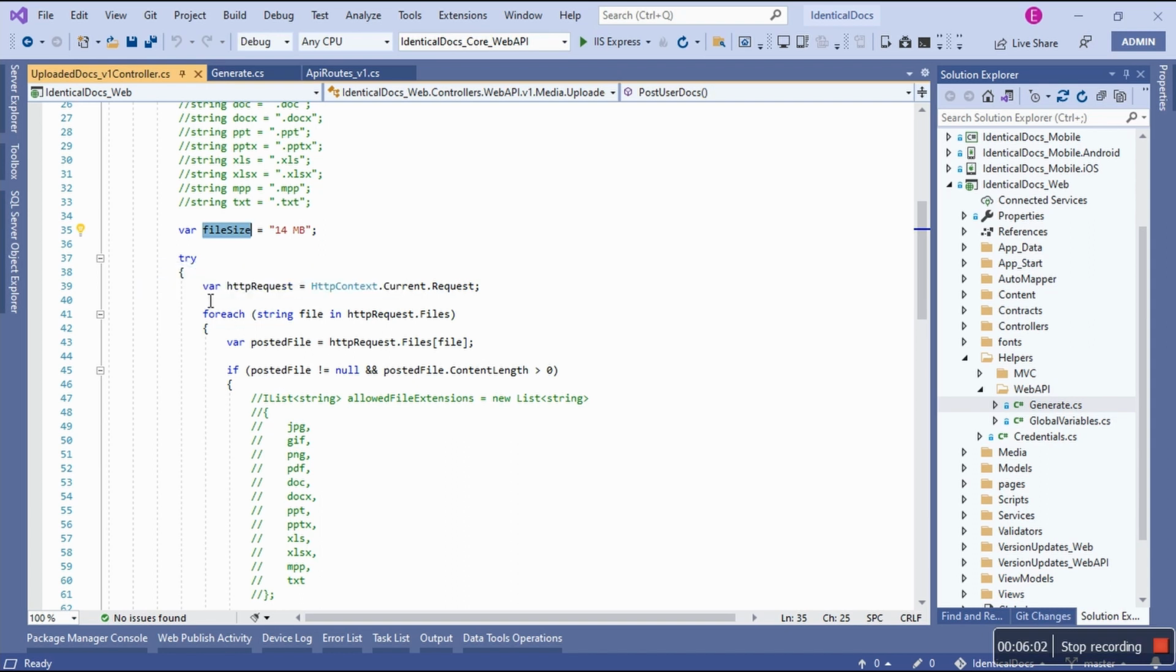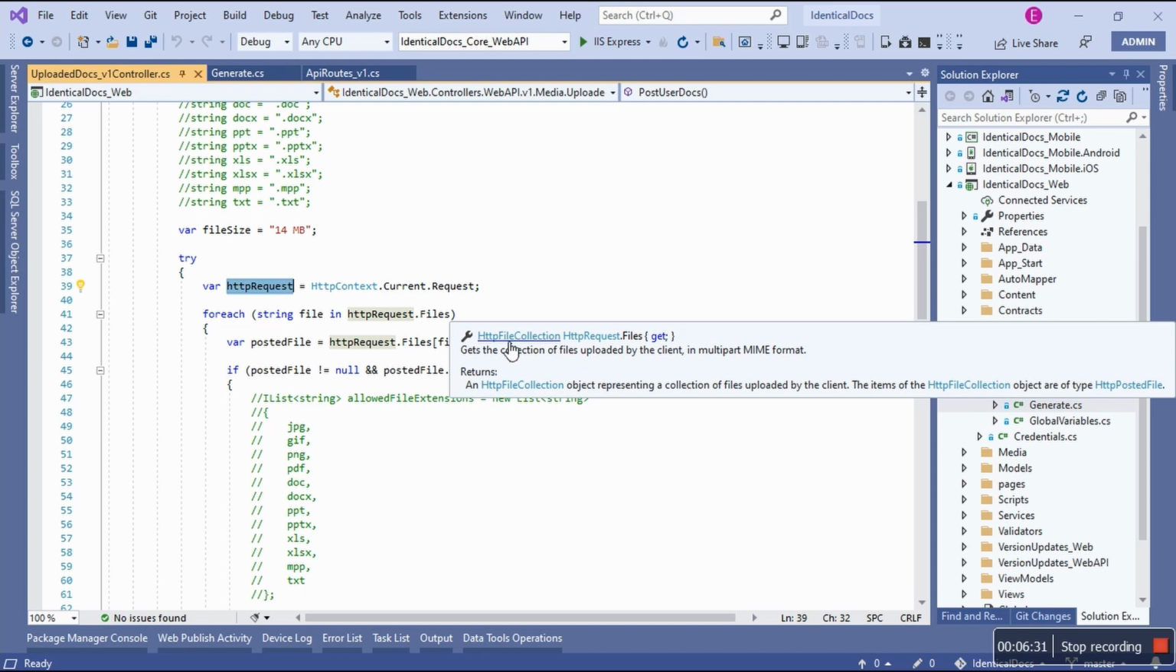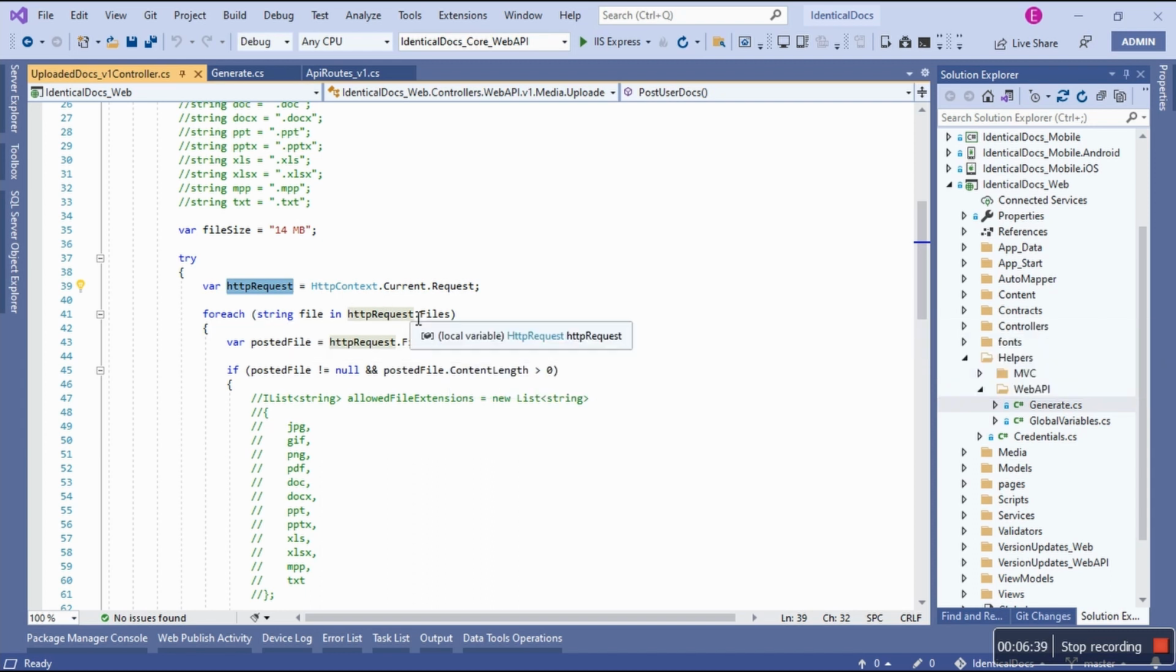If everything went well, the code is only going to execute within the try, but if something's wrong, the catch is going to execute. So we're going to start with line number 39. I'm going to say, listen, HTTP context, out of this current one, get me the entire request. Now, out of that request, HTTP request, I have access to what we call files. So I'm going to use foreach, because files returns an HTTP file collection. Right? So it's a collection. So I have to loop inside those files.